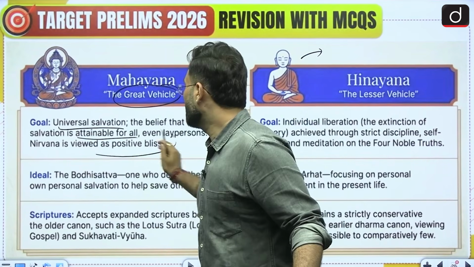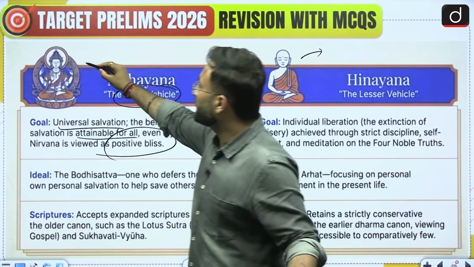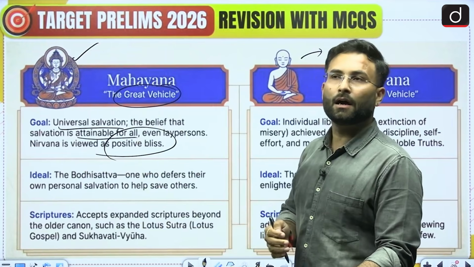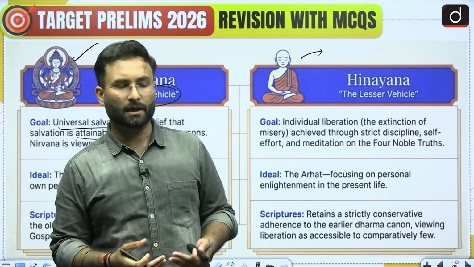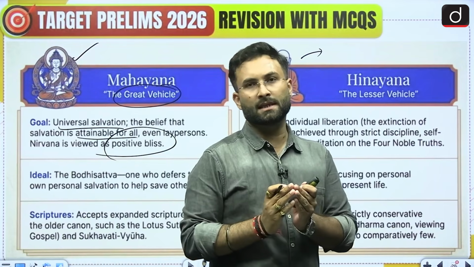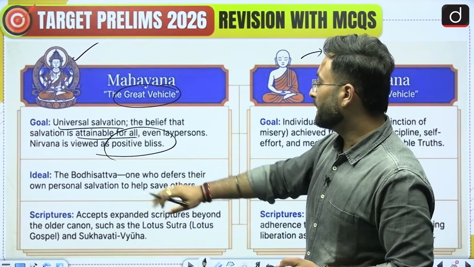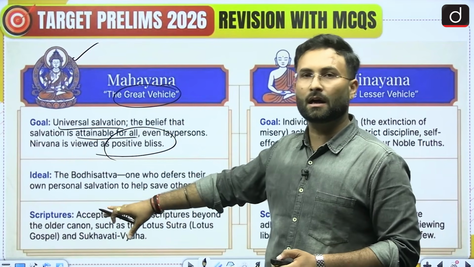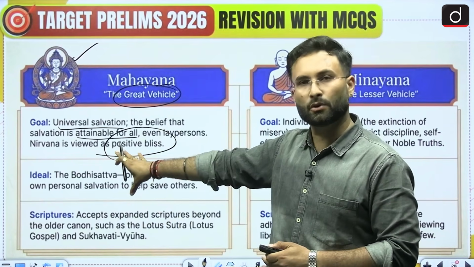Nirvana is viewed as positive bliss. Then idol worship, I told you that here they can go for idol worship. You must have heard about the bodhisattvas like Padmapani, Amitabh. These are the personification of different Buddhas. Coming to the next one, there are scriptures other than the old scriptures; they also follow the new scriptures as well.